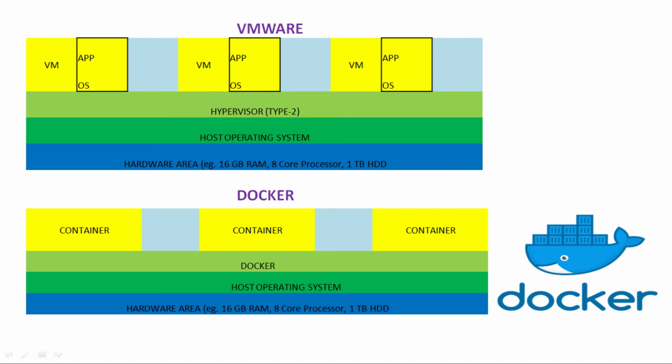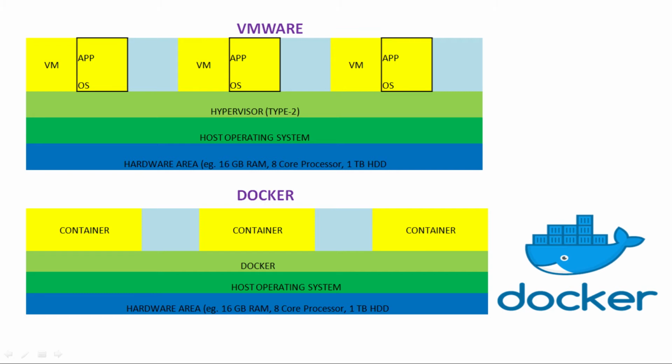First, it's the hardware section. On that hardware, for example, we have 16 GB of RAM, 8 cores of processor, and 1 TB of HDD. On that hardware, we can install the host operating system. As you all have in laptops or desktops, we first have the hardware section here, and then we can install any operating system, for example Windows 10.